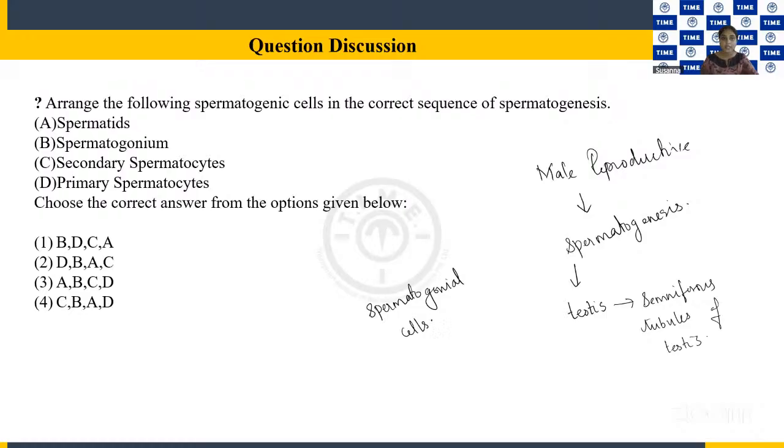These spermatogonial cells will change into primary spermatocytes. You have millions of spermatogonial cells, and among them, some of the cells get converted into primary spermatocytes. And the primary spermatocytes get converted to secondary spermatocytes.